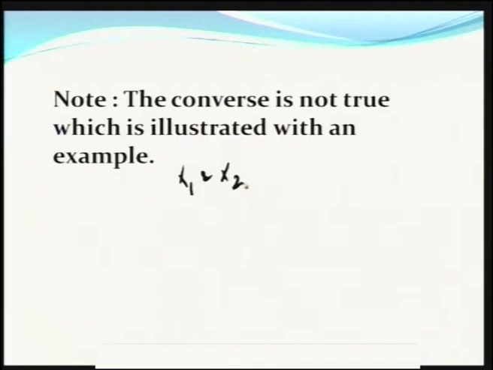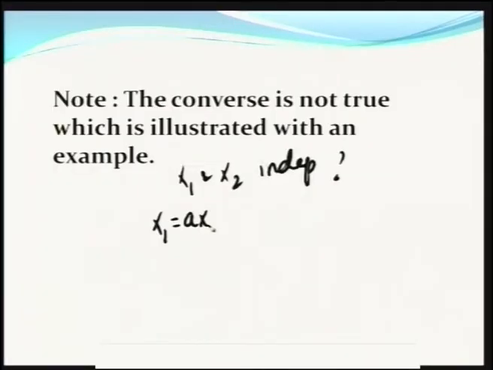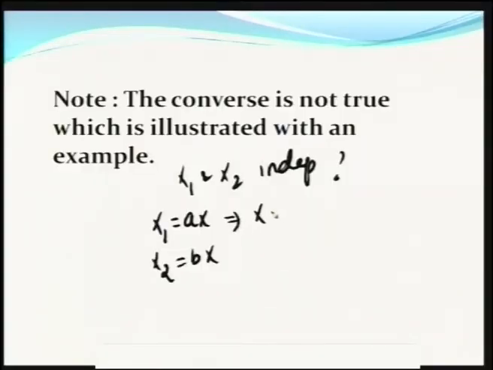Are X1 and X2 independent? It is a question mark. It is not actually independent. X1 is equal to aX and X2 is equal to bX. When one variable is derived from another random variable, then both the random variables are not independent. This particular thing says X is equal to X1 by a, and here X is equal to X2 by b.